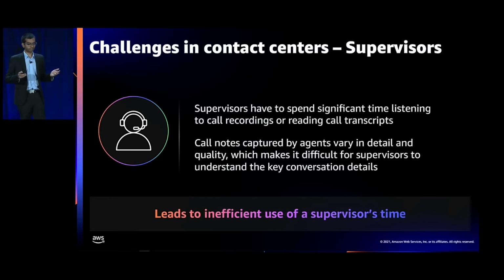Now, supervisors have to spend significant time listening to call recordings or reading call transcripts themselves. They have to spend all this time trying to understand the gist of a customer conversation when they're probably investigating customer issues. Call notes that are manually captured by agents can vary in detail as well as quality. Now, this is due to the fact that agents themselves can have varying interpretations of note-taking guidelines. As a result, supervisors find it difficult to understand the key conversation details, and this leads to inefficient use of your supervisor's time as well.